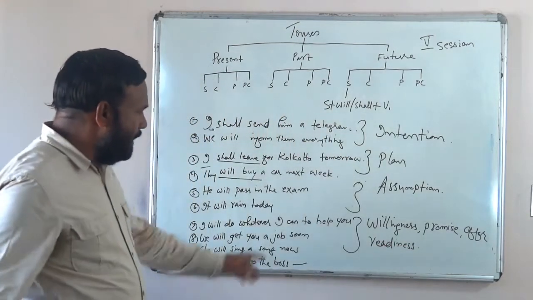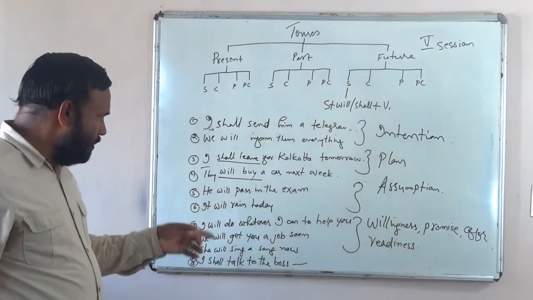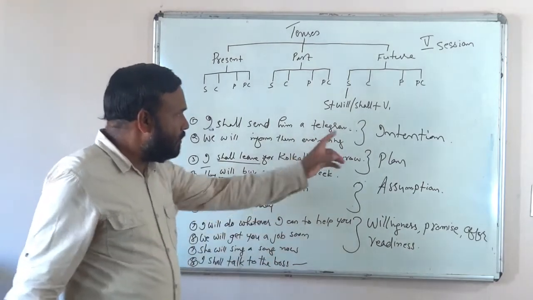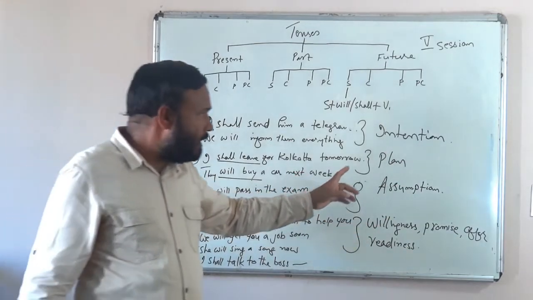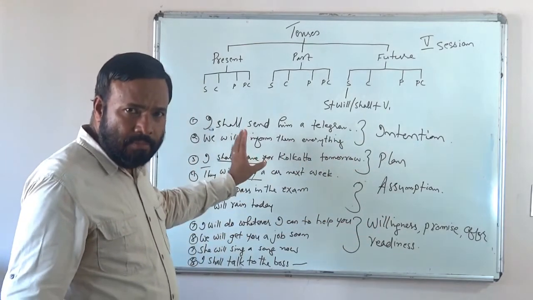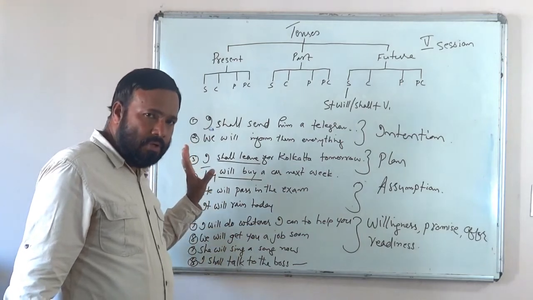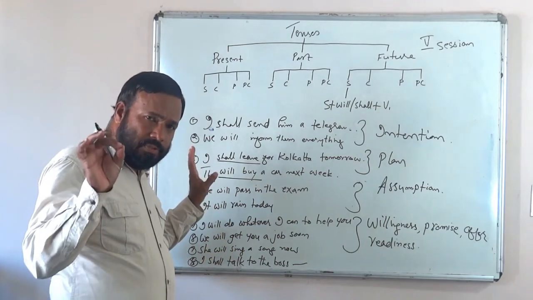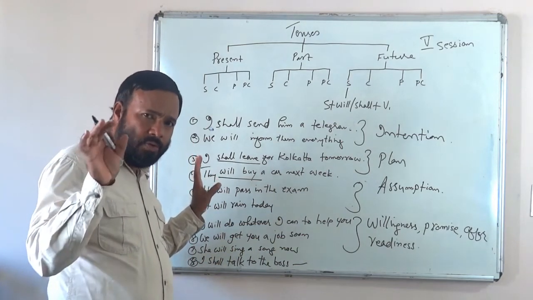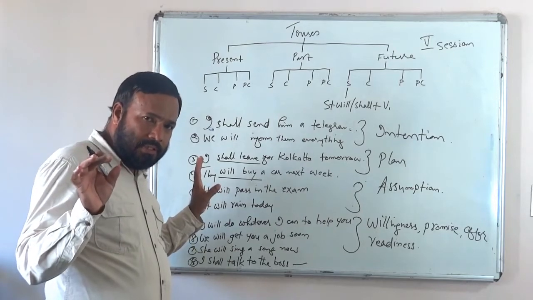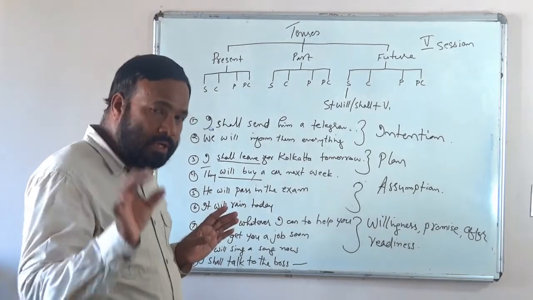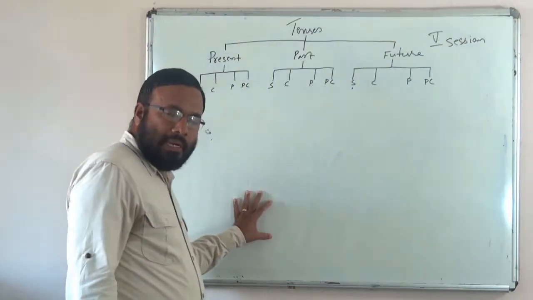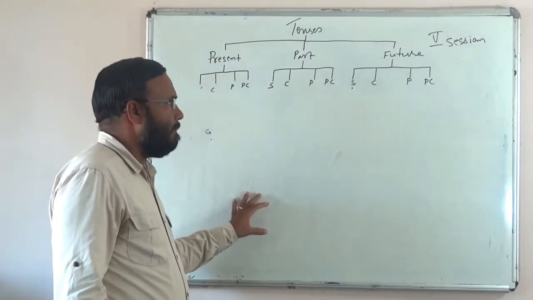So, see what are the different kinds of ideas which are communicated by the same tense, that is simple future. Simple future usually shows an action that is going to happen, but the same tense can convey different shades of meaning.